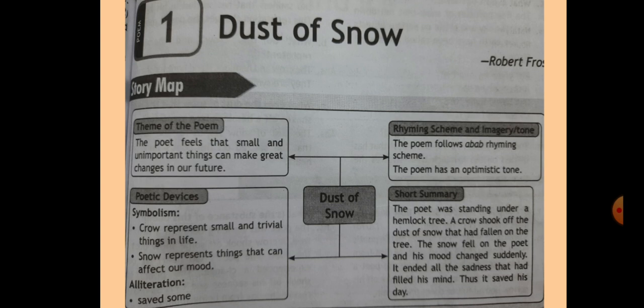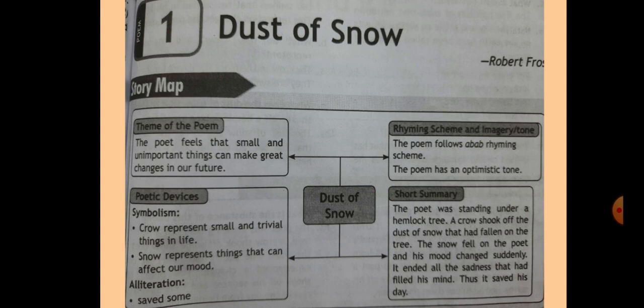Alliteration means the repetition of a consonant sound in the beginning of words, like saved some. Here is alliteration of the S sound, saved some, so.